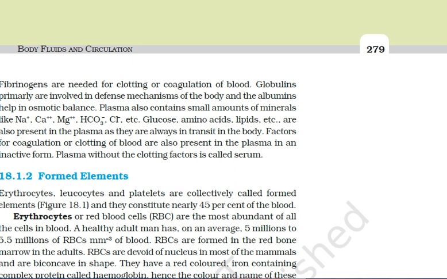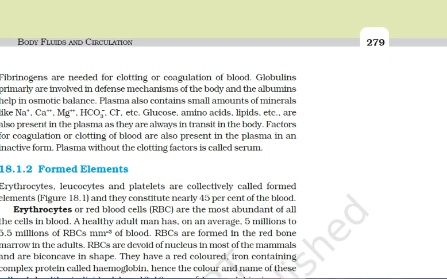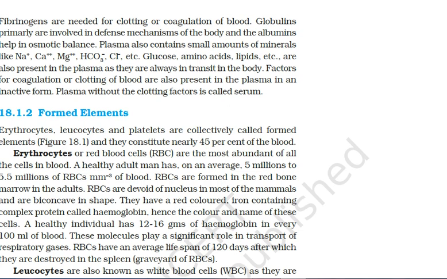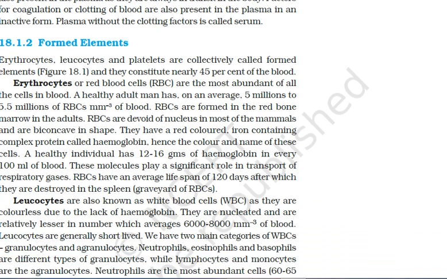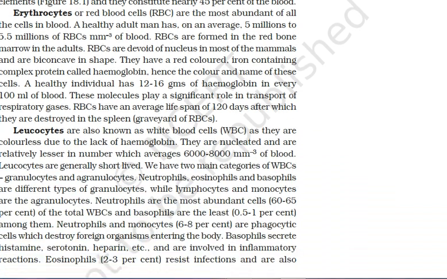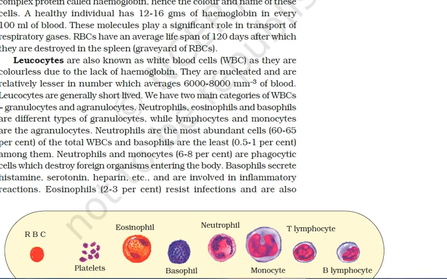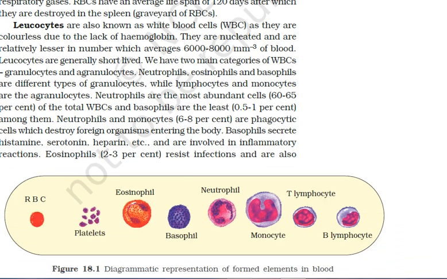Now here I would like to show you the diagram given in your NCERT, showing the various formed elements in the blood, or blood components.